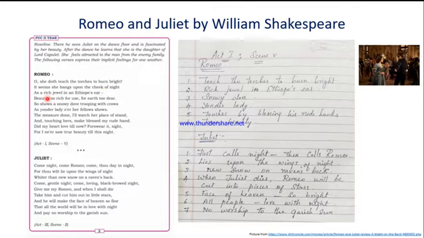Third comparison: "As a rich jewel in an Ethiop's ear." Here, Ethiop is a description of black people. Ethiopians are dark.